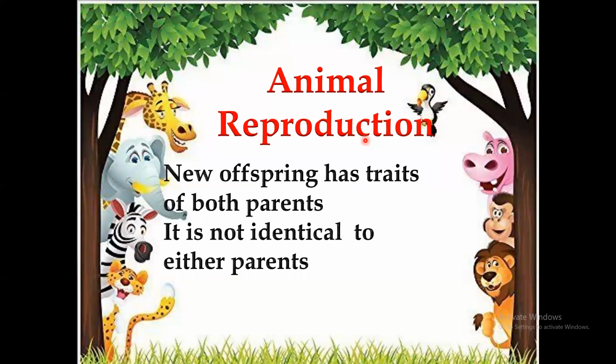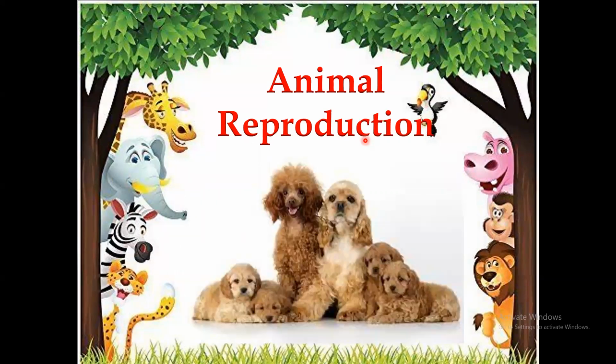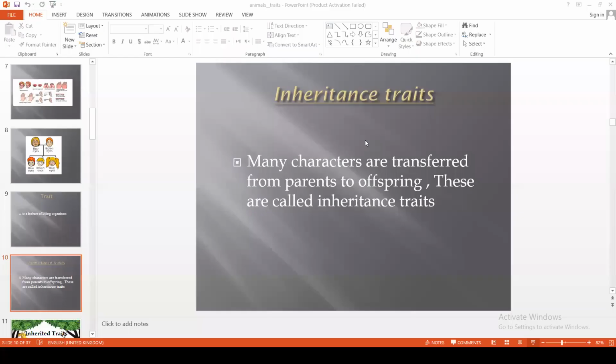But now the new offspring has the traits of both parents. So it's not identical to one of them, not identical to the mother or to the father, because now they get the traits from both parents, not only one like budding, okay, boys and girls?